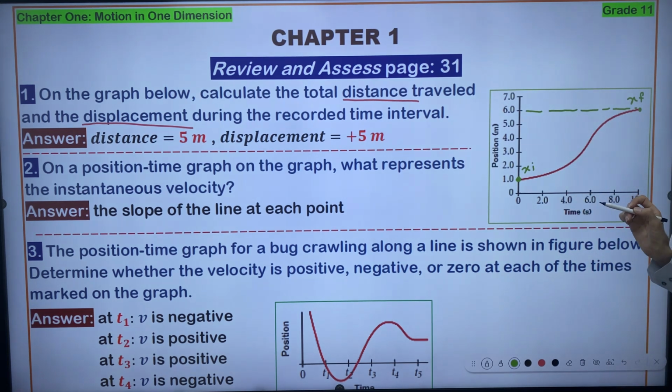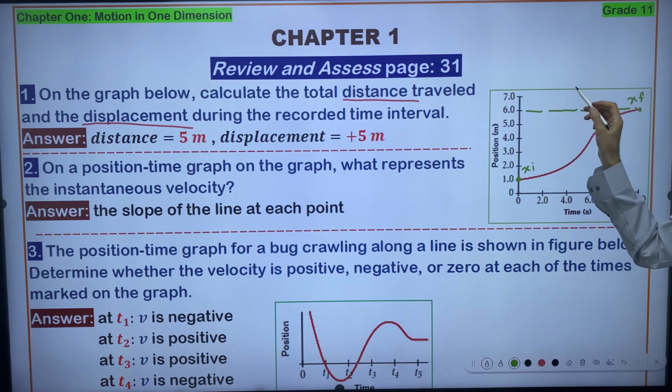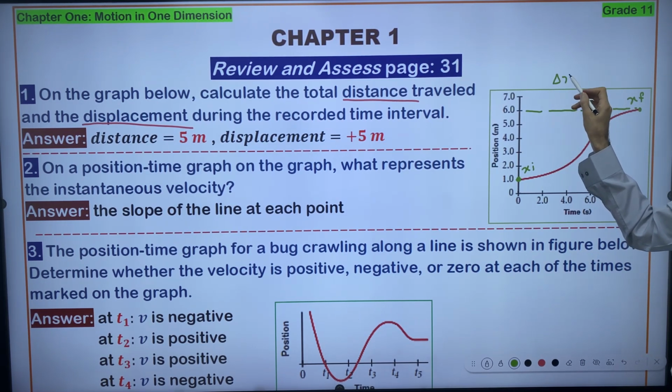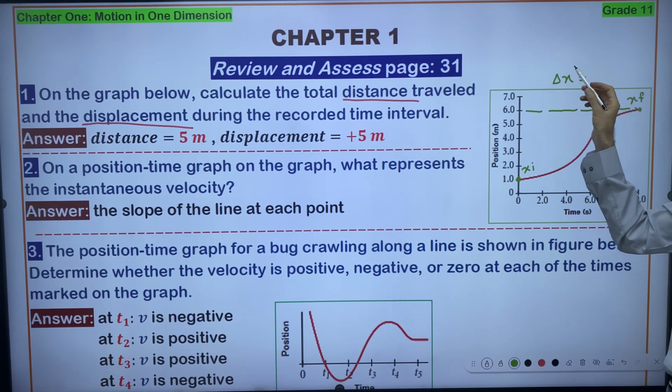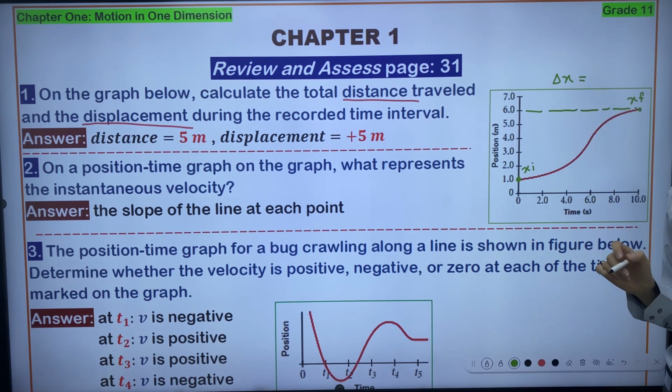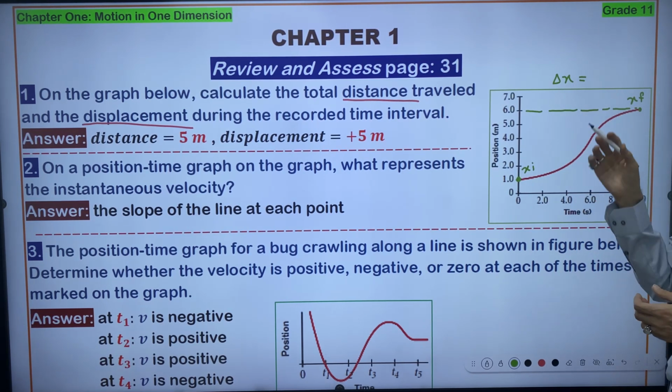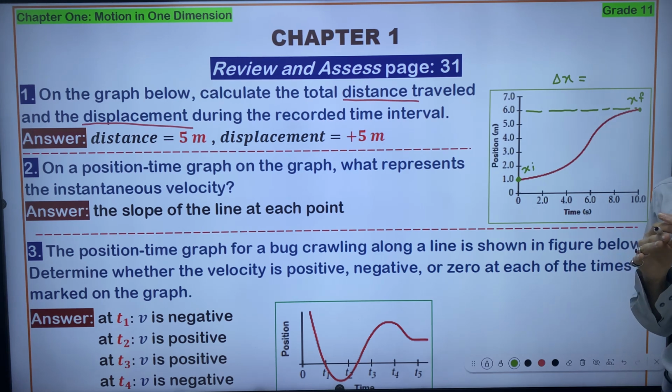So I want you to find delta x. Delta x here means distance, because I didn't put any arrow above the symbol. That's why delta x without any arrow represents the distance, right?